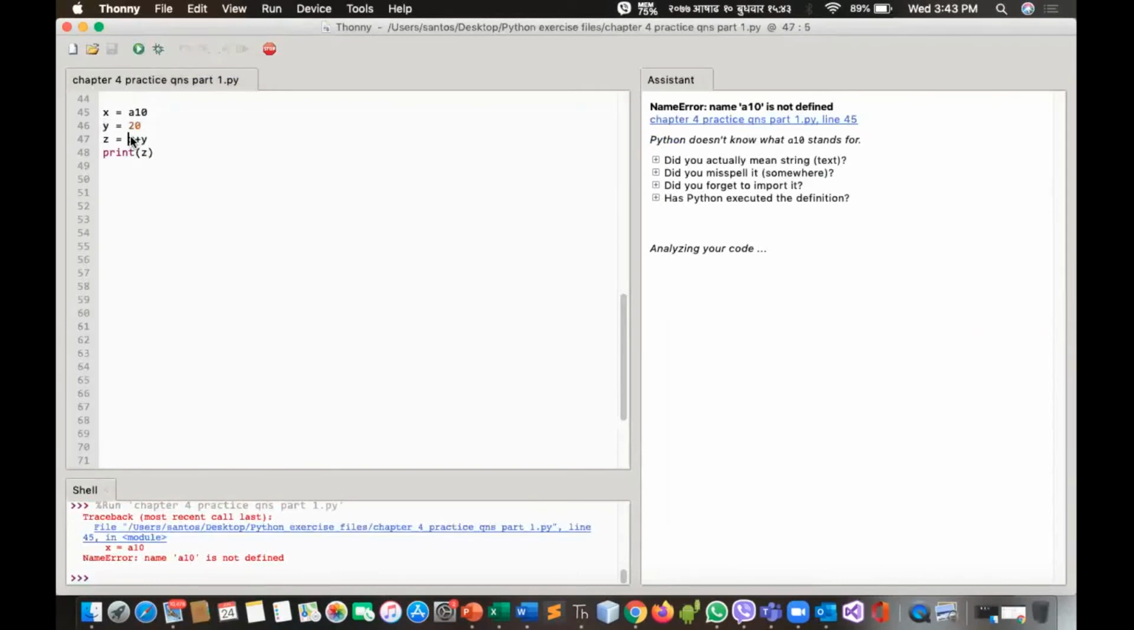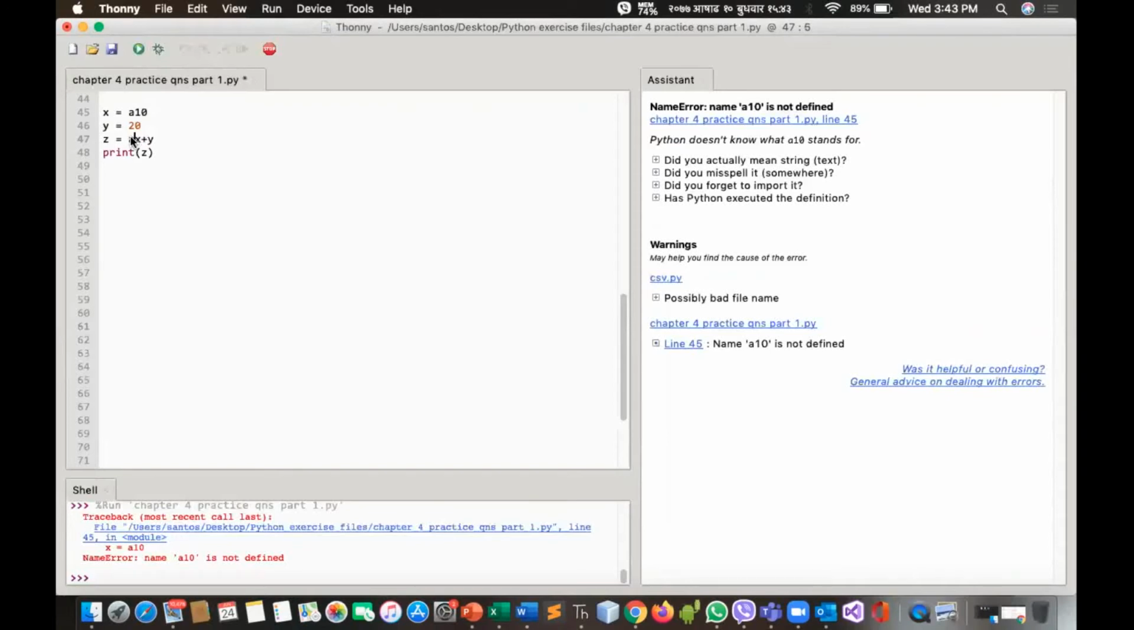Okay, suppose there is one more error in line number 2. See, I'm showing you more examples. Suppose here is an error, I will write 1. Okay, this is not a proper syntax.